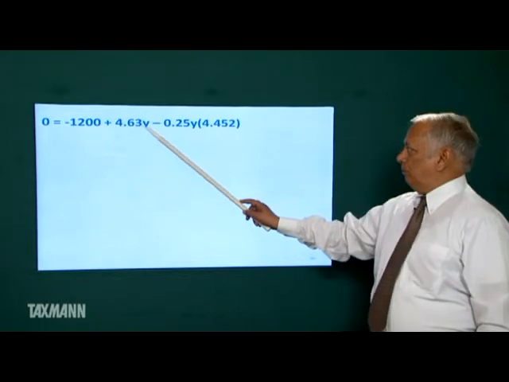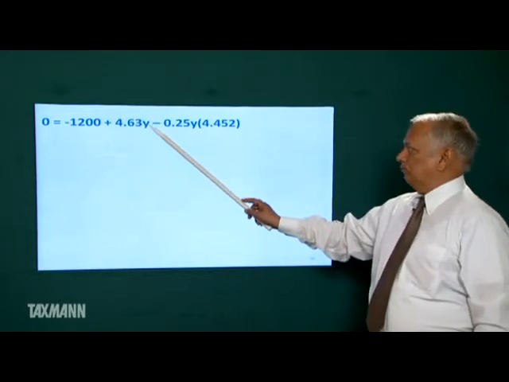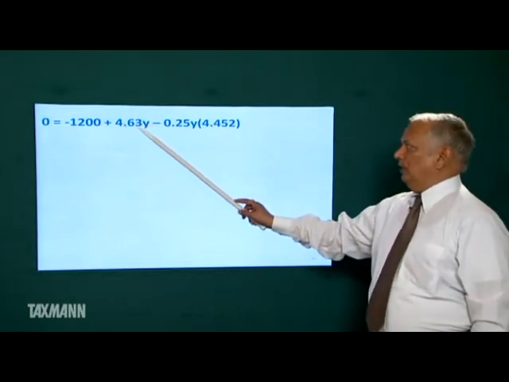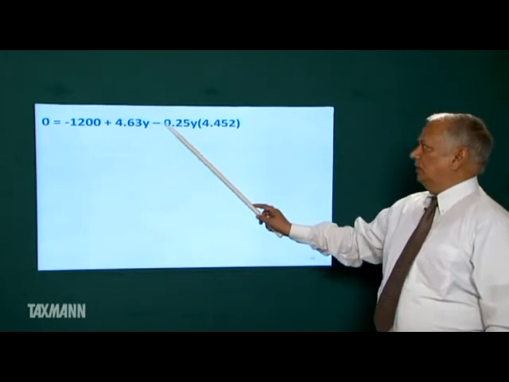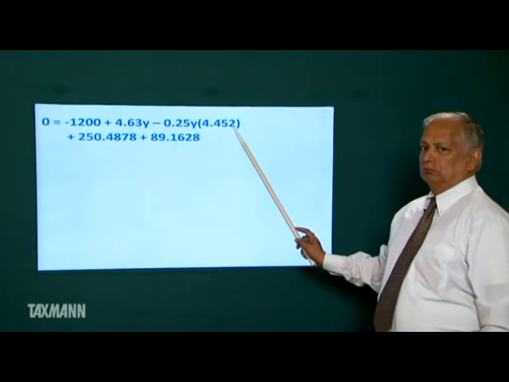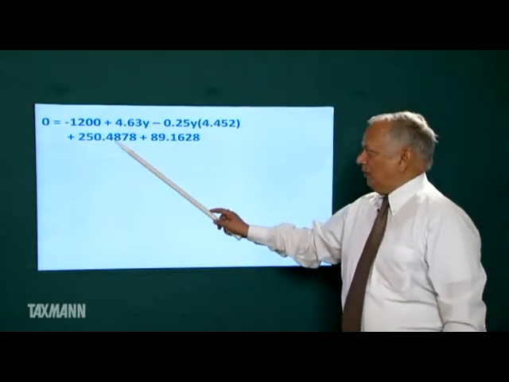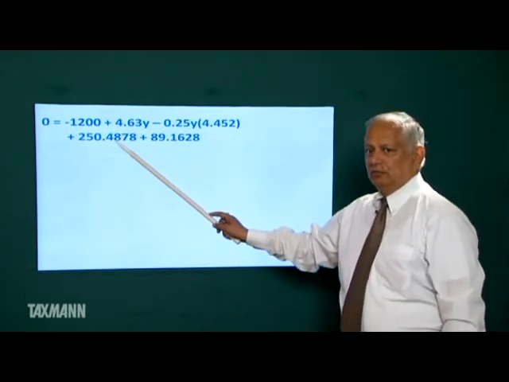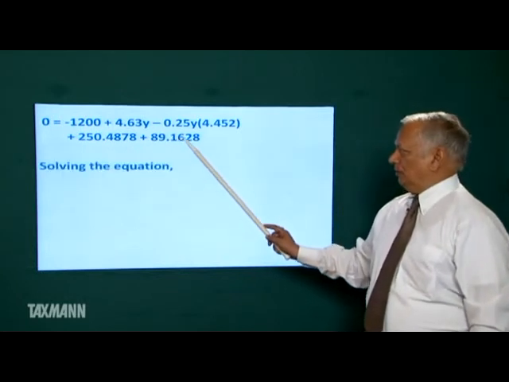Investment, present value of lease rent, present value of tax saving on lease rent, present value of tax saving on depreciation, present value of sale of scrap.